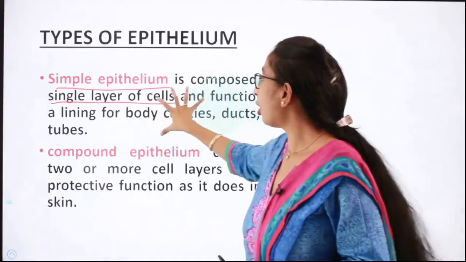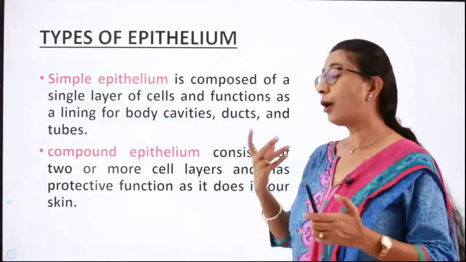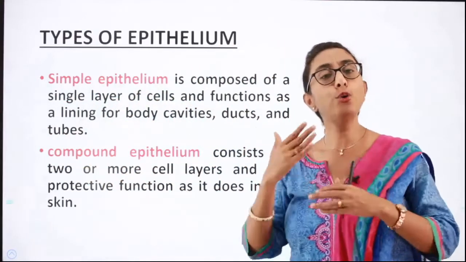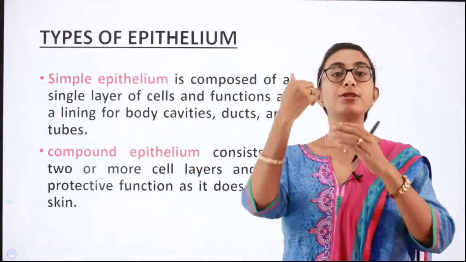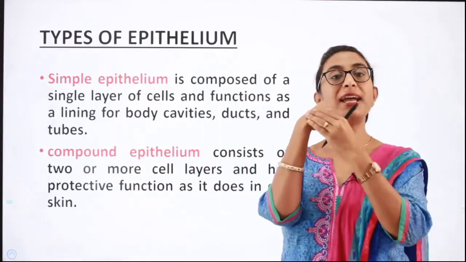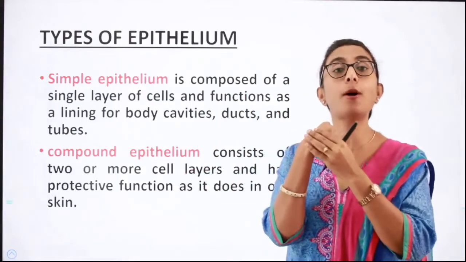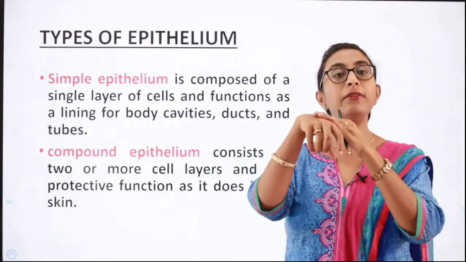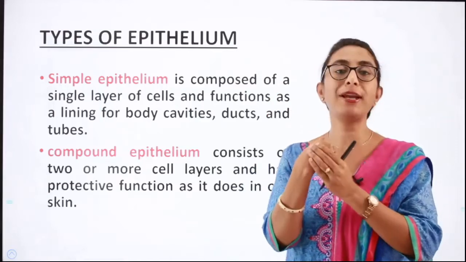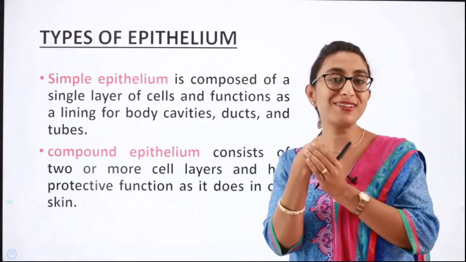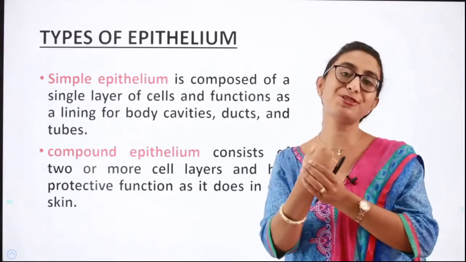Then we have compound epithelium. Compound epithelium consists of two or more layers of cells and it has a protective function. The epithelium which we have in our skin is compound epithelium. On the skin we do not have a single layer of cells, we have multiple layers of cells. That is a compound epithelium, and here the function of the epithelium is to provide protection to the body.